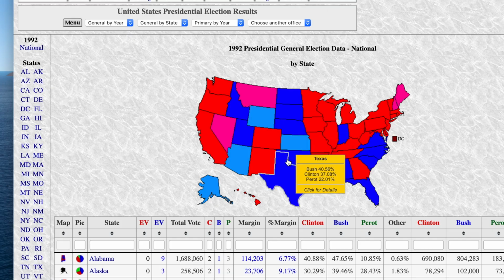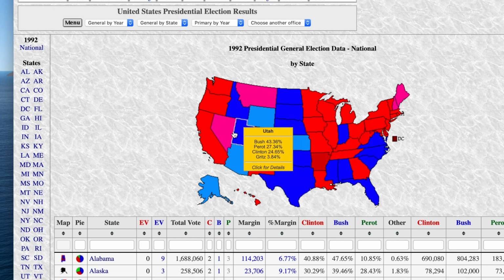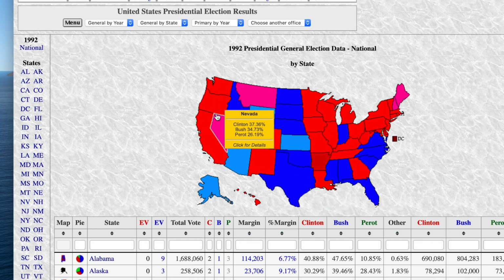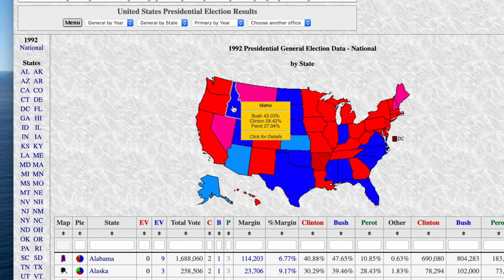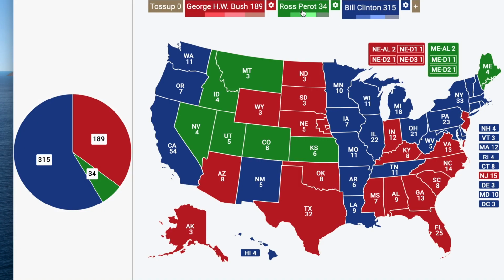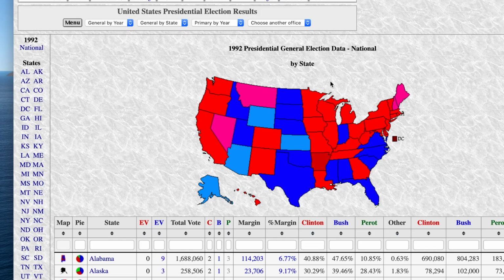So basically, these super strong Perot states where he did relatively strong, or did better than he did nationally, would have gone to Perot. Because I feel like I am being a little soft in terms of giving states outright to Perot. But maybe he would have won Ohio, Pennsylvania, even 28%. You got to remember these change voters maybe would have gone more heavily for Perot. Basically, I think Clinton's support would have been significantly lower because these people who wanted a change from the incumbency wouldn't have gone as heavily for Clinton. A lot more of them would have gone to Perot if they thought he was a more viable candidate.